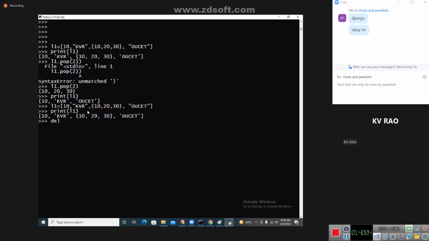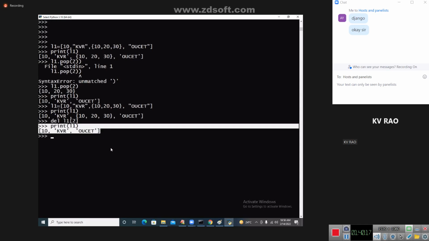del L1 of 2, I can say 0, 1, 2. You can remove like this also. See, the del function also can be used. So once you remember our concept, you can remove everything.